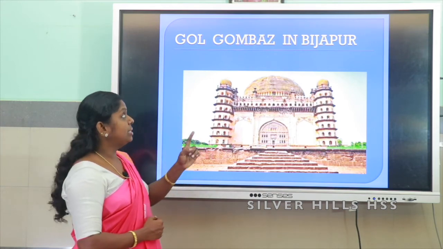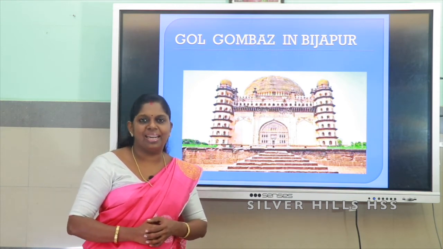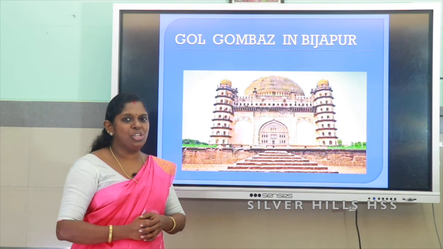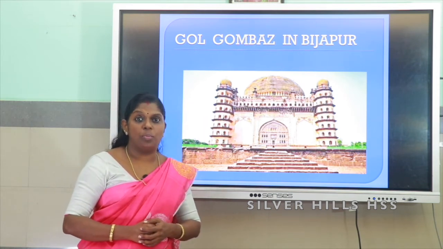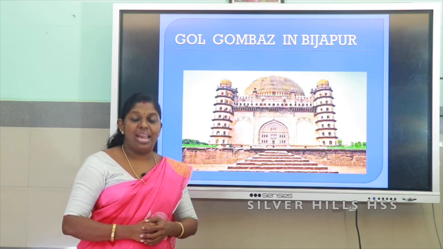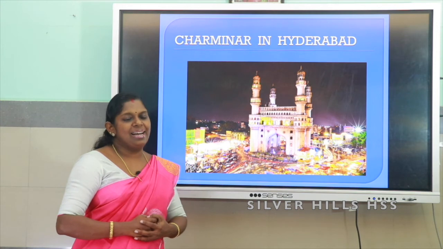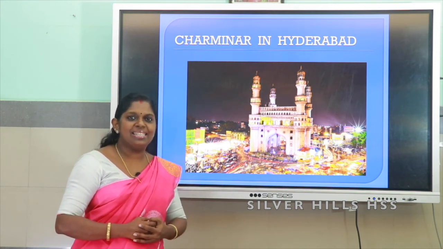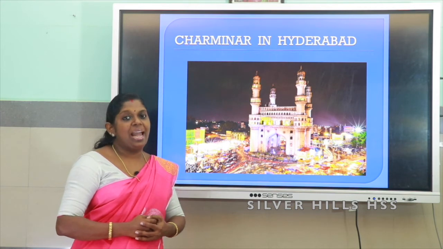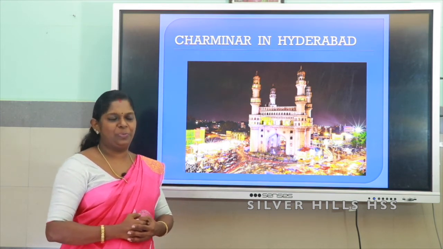This is known as Gol Gumbaz in Bijapur, and it is in Karnataka. And do you know, children, its dome is the second largest dome in the whole world ever constructed. And this is the last structure, that is Charminar, and it is in Hyderabad, and a mosque is also inside this Charminar.